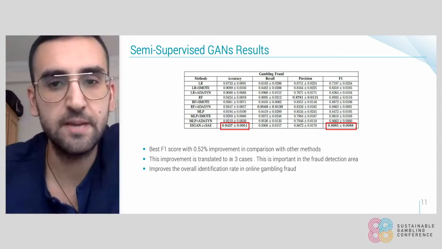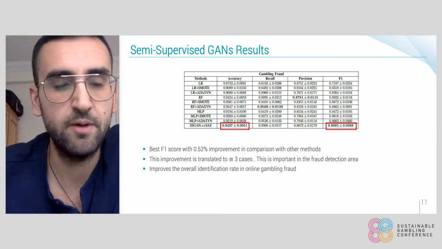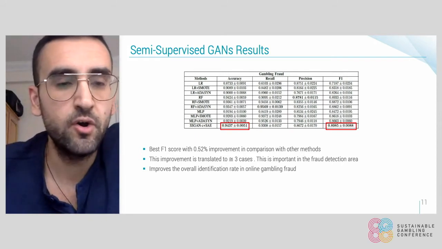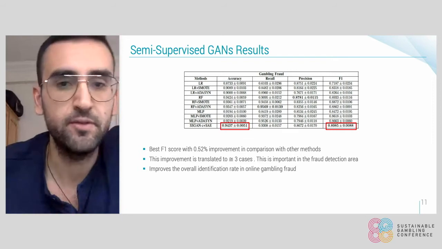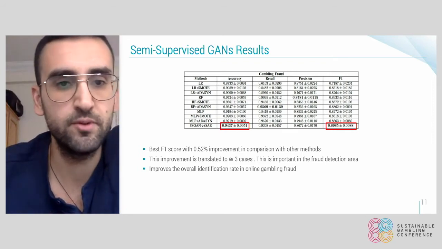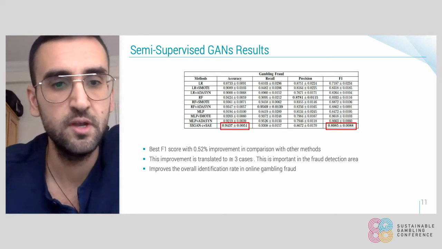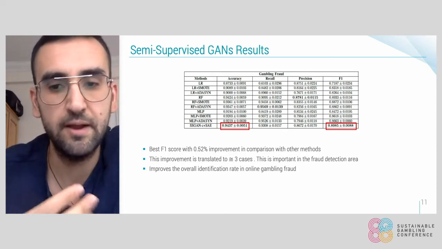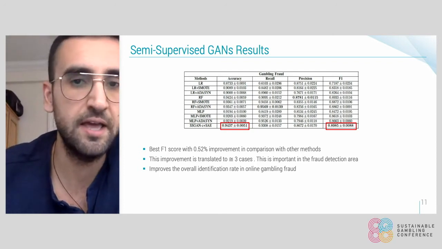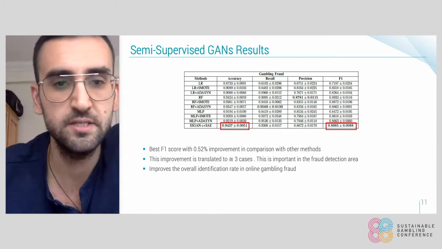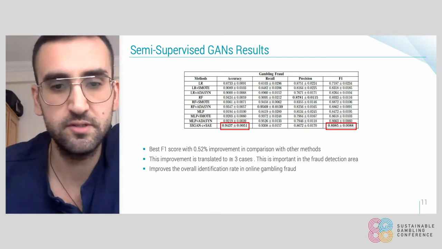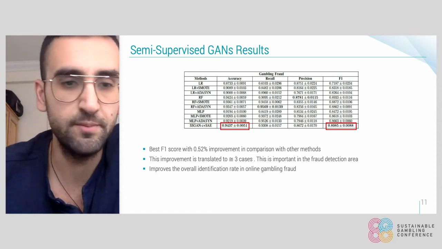And here we are showing some of the results with our proposed method. We can see overall that we compare our method with the machine learning methods that we used before, together with the oversampling techniques that we mentioned. And we are showing that we are managing to improve the overall performance by achieving higher F1 score and better accuracy. The improvement in the F1 score is not very big, you could say.